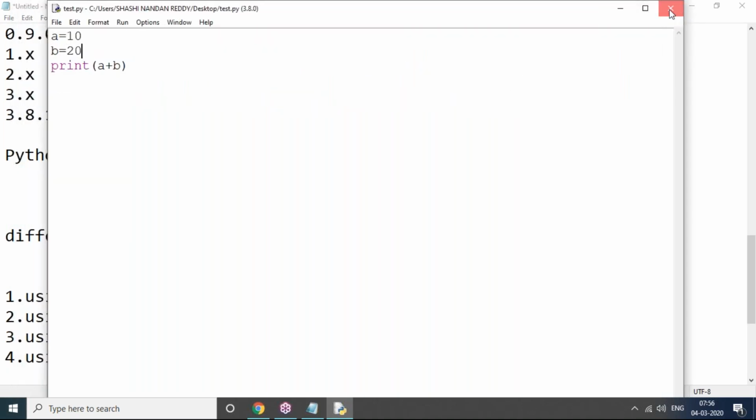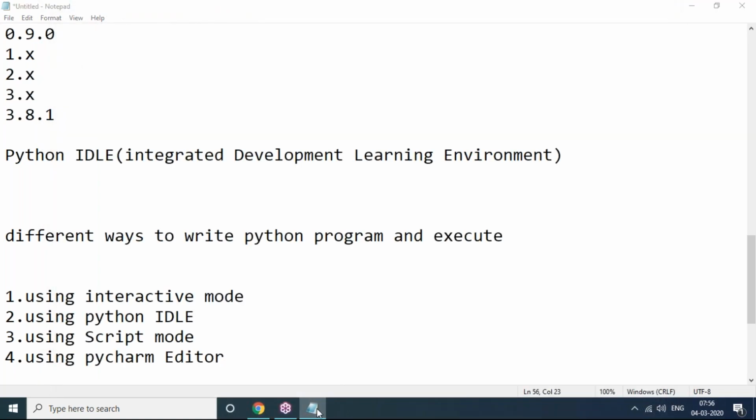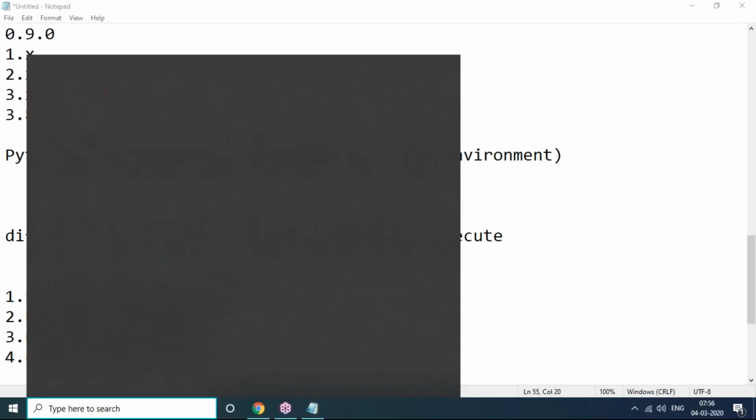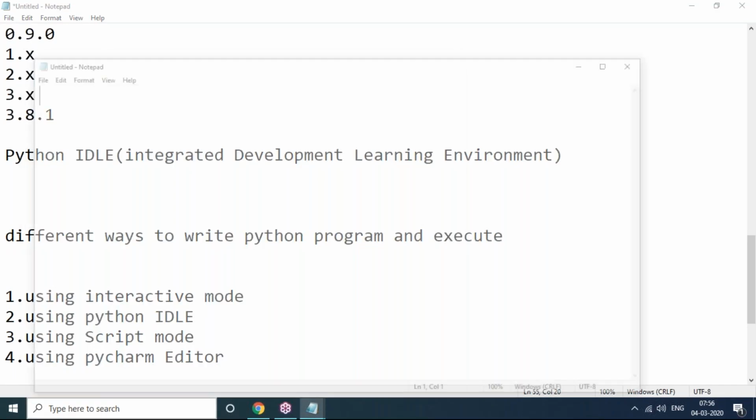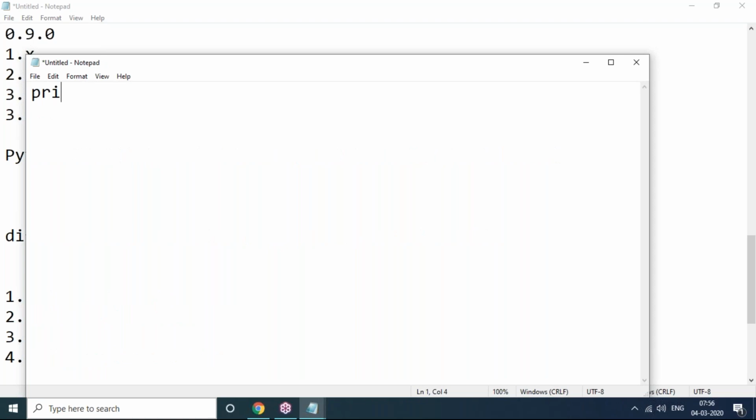But other than Python IDLE or interactive mode, we can write in script mode. Script mode means I want to use Notepad. Yes, you can use Notepad; it's a plain editor. So I want to print something here: Hello durgasoft. I'm writing this code in Notepad. But is this Python code?